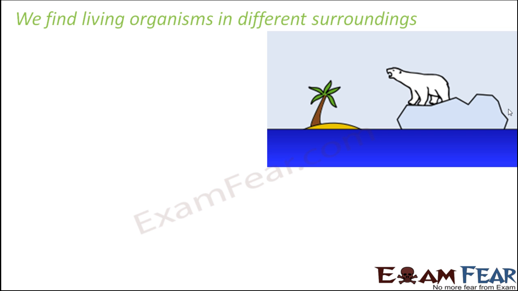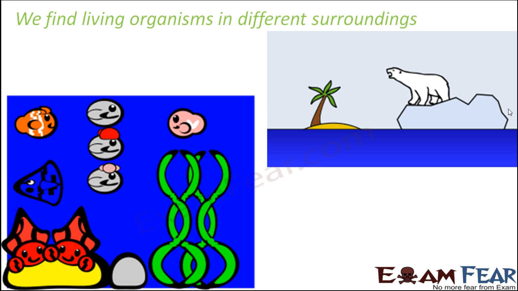Again, when you look at the sea, the ocean, it is like water everywhere, and inside the sea we again have a huge variety of living organisms. Whether you talk about fishes, both small and big, aquatic plants, or other tiny organisms. So there are a huge variety of organisms like jellyfish, hydra, fishes, aquatic plants who live in the sea.